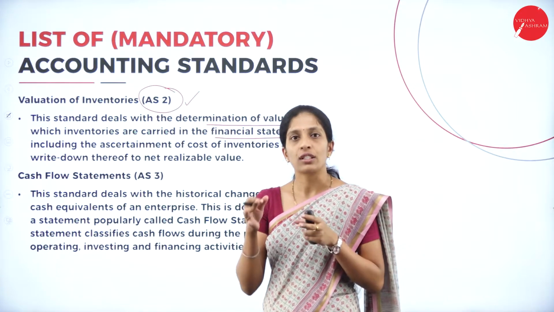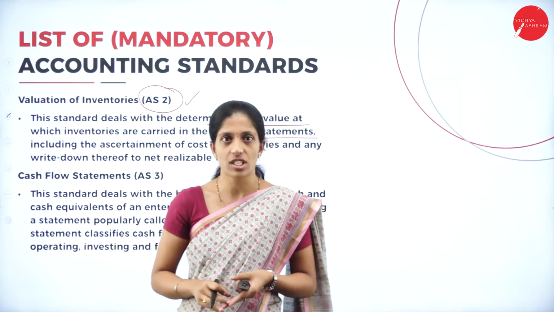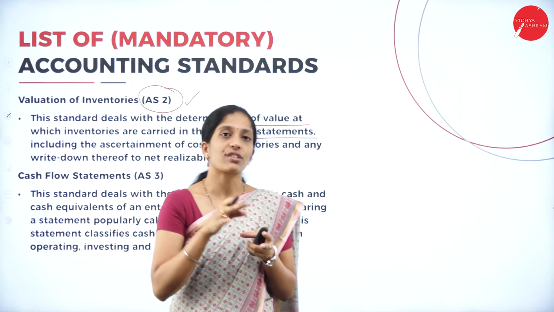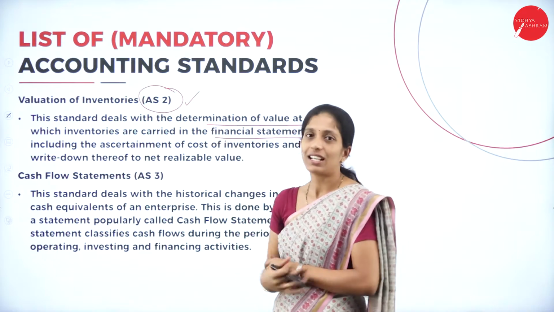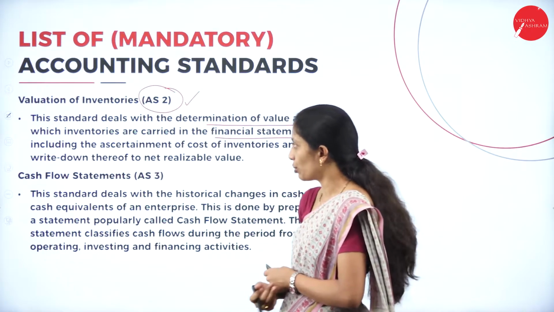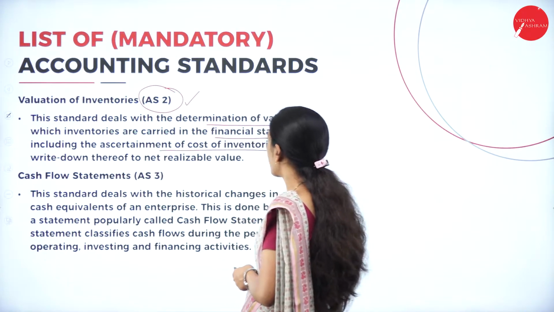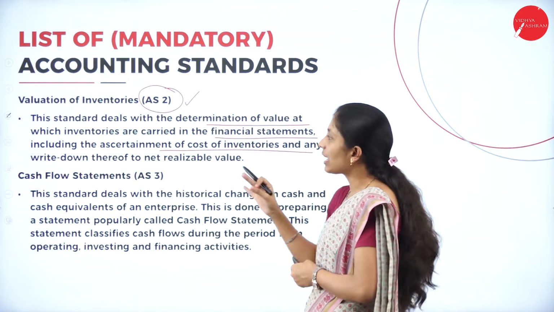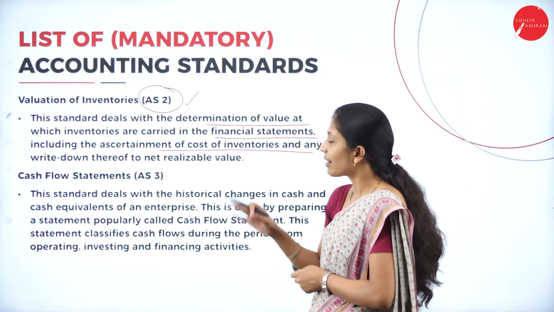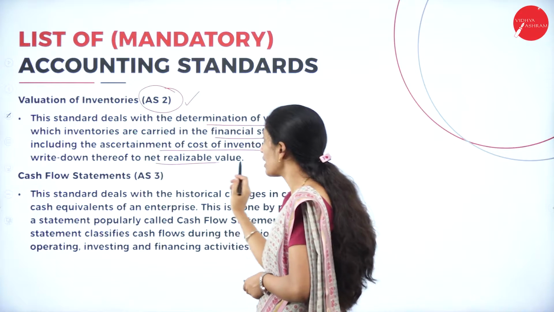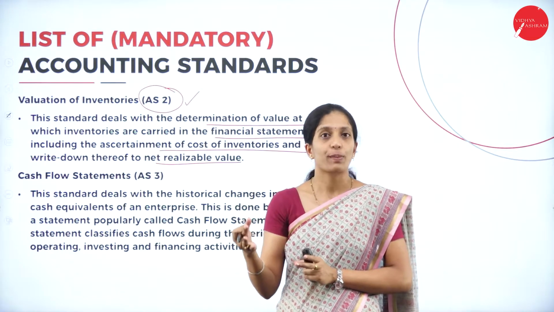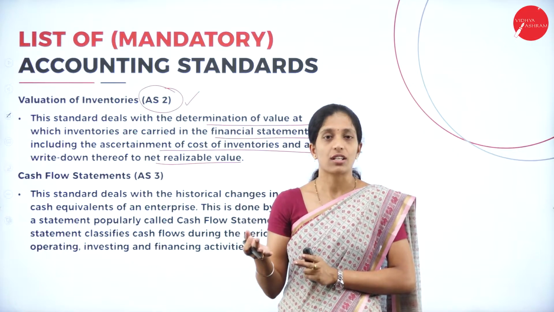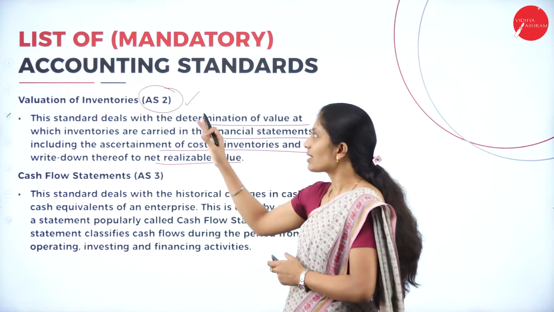So, how are we going to treat the inventories in the financial statement? That we learn under Accounting Standard 2, including the ascertainment of cost of inventories and any write down thereof to net realizable value. So, how the inventories or the stock have to be treated in the financial statement is covered in Accounting